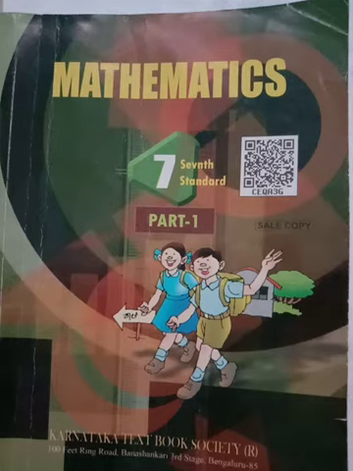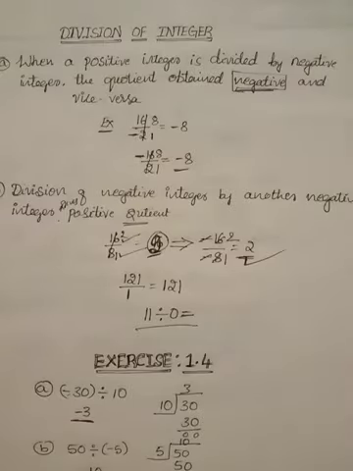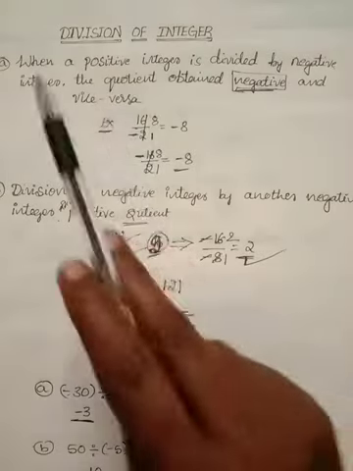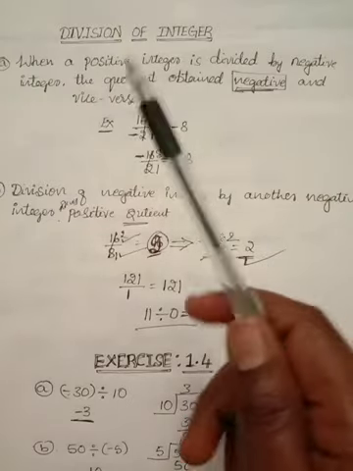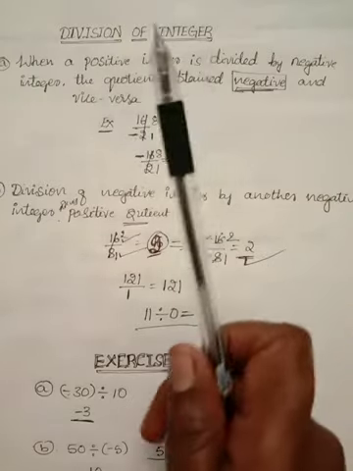First we have to revise what we discussed in the previous class, and then go on to your exercise 1.4 problems. Okay, in previous classes we discussed the division of integers. On the basis of division of integers, I will give some very important statements.